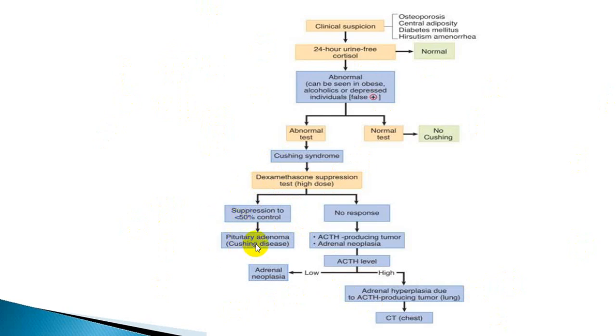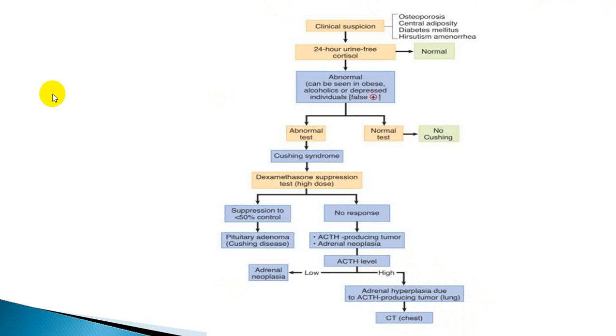That will be Cushing disease. If there is no change, now you estimate the level of ACTH. If ACTH level is low, it is more in favor of adrenal gland tumors, maybe adenoma, maybe adenocarcinoma, or primary adrenal gland hyperplasia. And if ACTH level is high, then you try to identify the ACTH producing tumor.